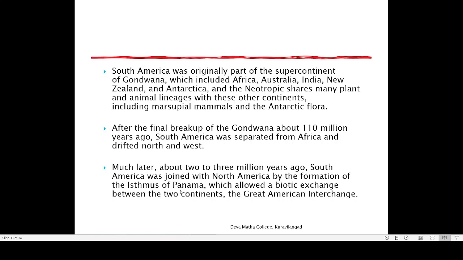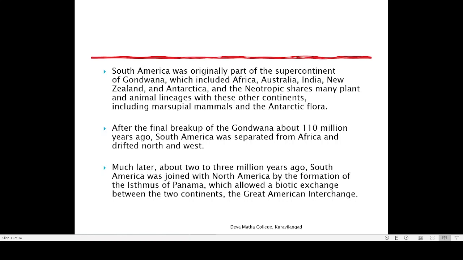Isthmus means a land connection. And this isthmus of Panama, that bridge came into existence about 2 to 3 million years ago. That is 2 to 3 million means around 20 or 30 lakh years back. Only then did this Panama land bridge come into existence.